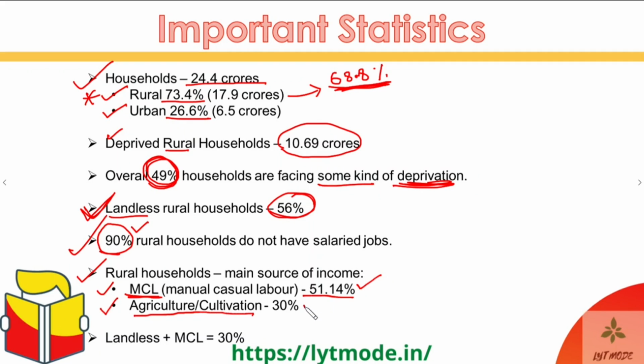Around 30% of households in the rural areas fall in this category. And if you talk about landless plus MCL, or manual casual labor, together, then 30% of the households are landless and doing manual casual labor in the rural areas. Now interestingly, you will see that most of the data over here is given for rural areas. Why?